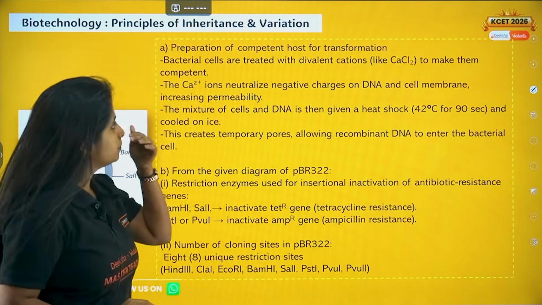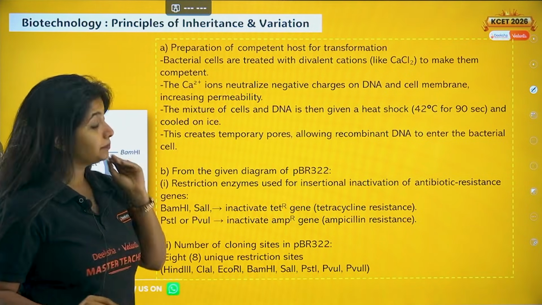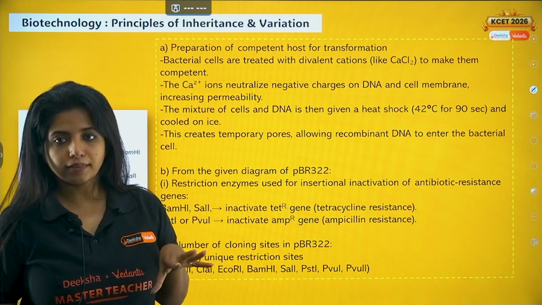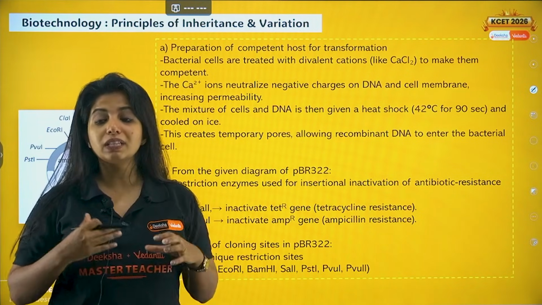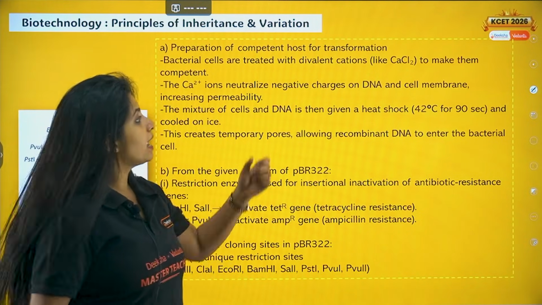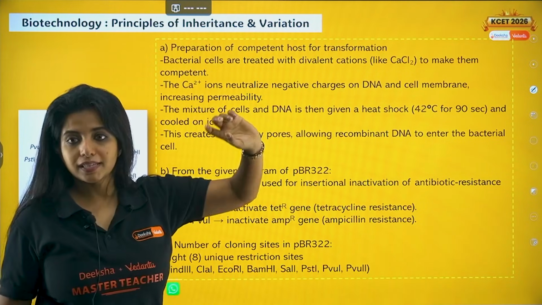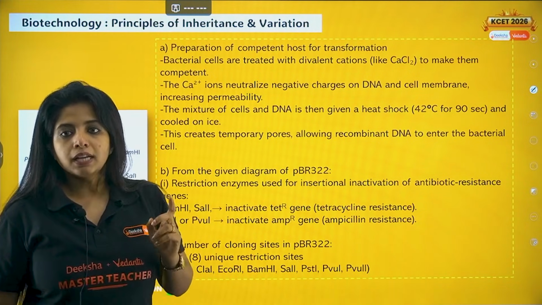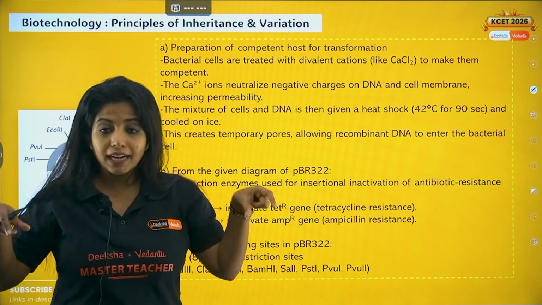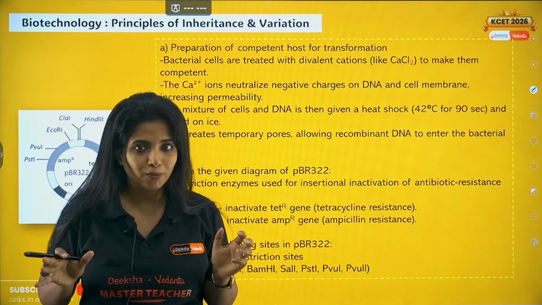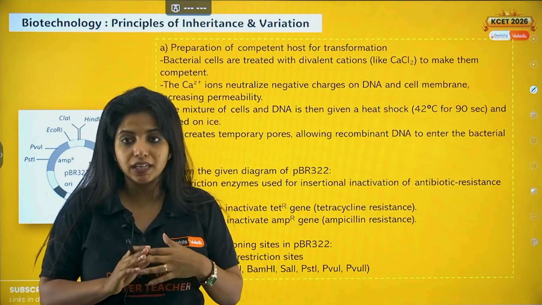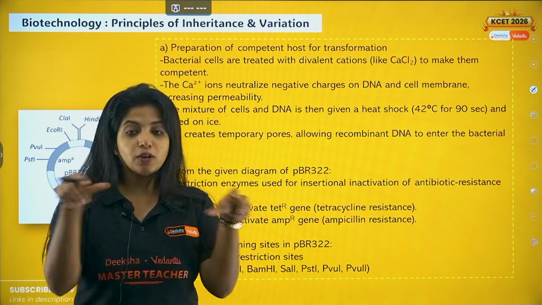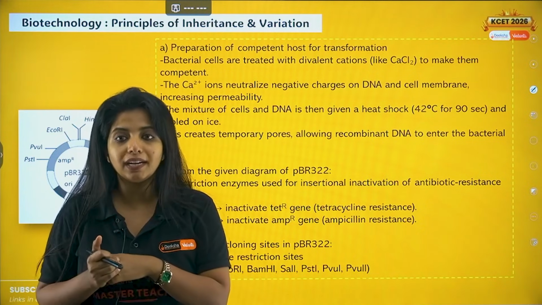So first, suppose it's a bacterial cell. Okay, suppose it's a bacterial cell. So we can do one thing, that is we can treat the bacterial cells with divalent cations such as CaCl2. Okay, CaCl2. Calcium basically acts as a divalent cation over here. The Ca ions neutralize the negative charge. DNA is negatively charged. I hope you know that. So it neutralizes the negative charges of the DNA, because why? We basically want the DNA to enter inside the cell. So if it is keeping on that negative charge, it might not be allowed to get entry into the cell.